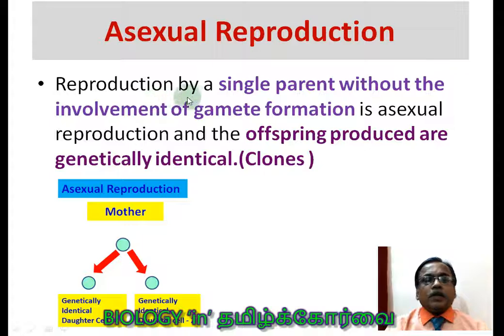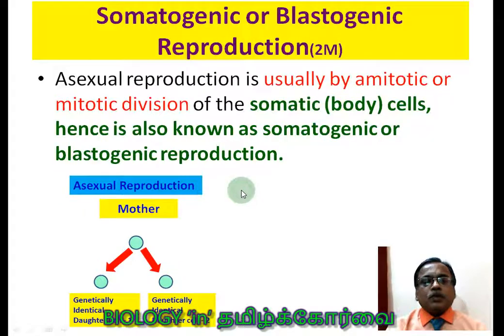Asexual reproduction is reproduction by a single parent. Reproduction by a single parent without the involvement of gamete formation is asexual reproduction, and the offspring produced are genetically identical. So you know very well, genetically identical young ones are called clones. And here in asexual reproduction, the same thing: mother, genetically identical cell 1 and genetically identical cell 2. So single parent, genetically identical. Remember, asexual reproduction is also called somatogenic or blastogenic reproduction.